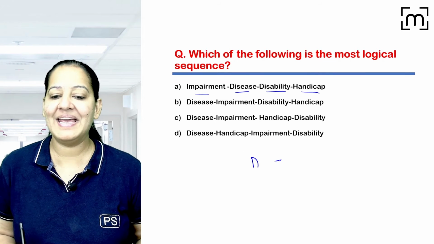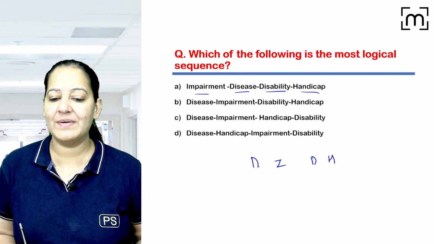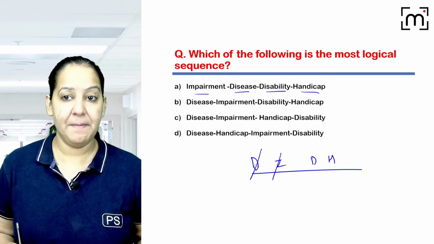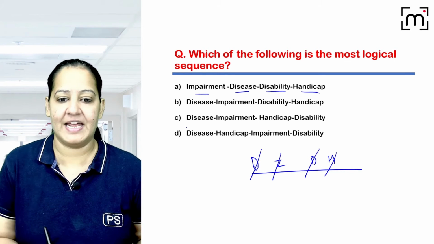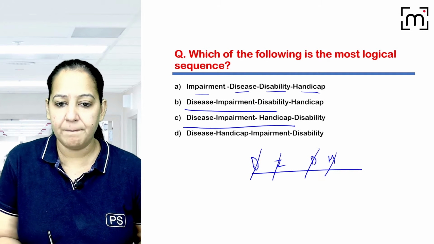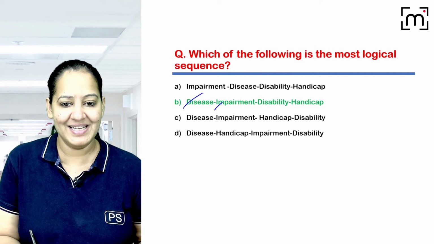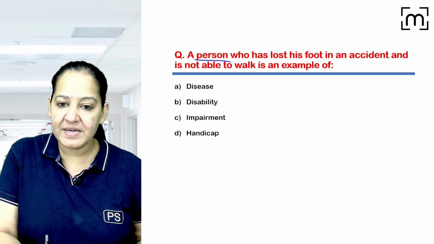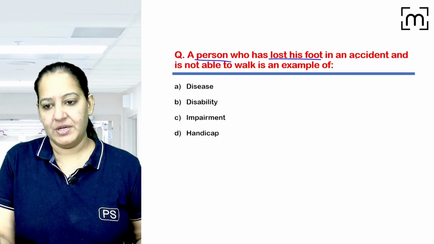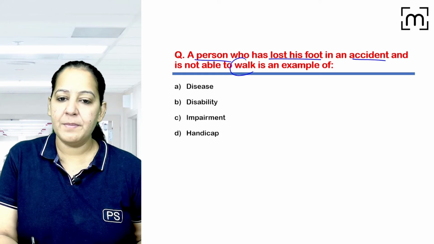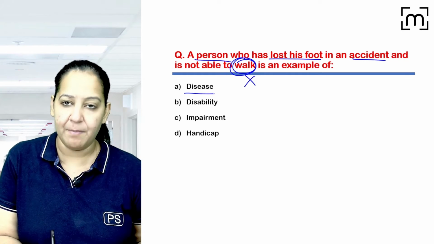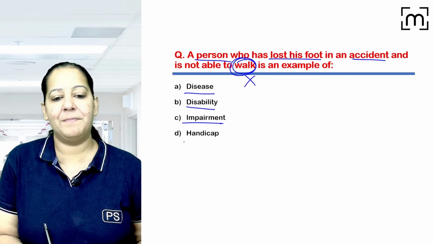I told you to learn DIDH. This is the sequence. Never forget DIDH. What is D? Disease, impairment, disability, handicap. So I guess B option is correct. Okay, disease, impairment, disability, handicap. Okay, coming on the next question. A person who has lost his foot in the accident and now unable to walk. Is it an example of disease, disability, impairment or handicap?